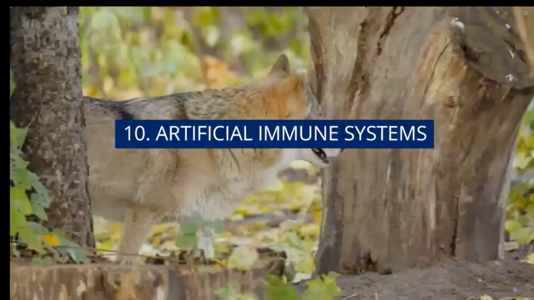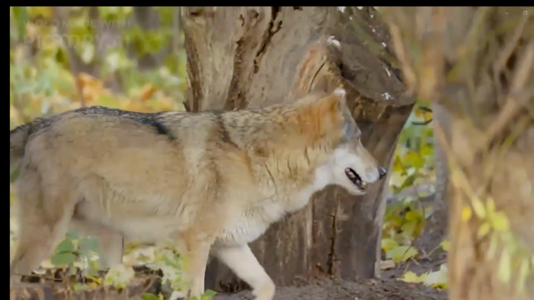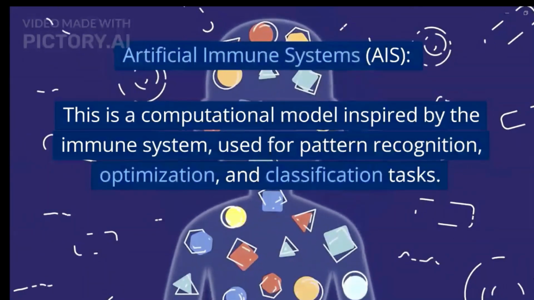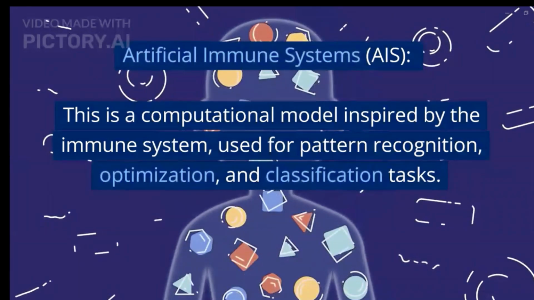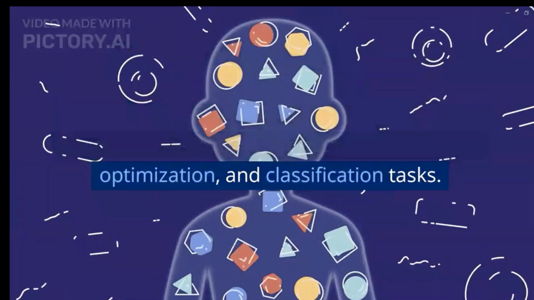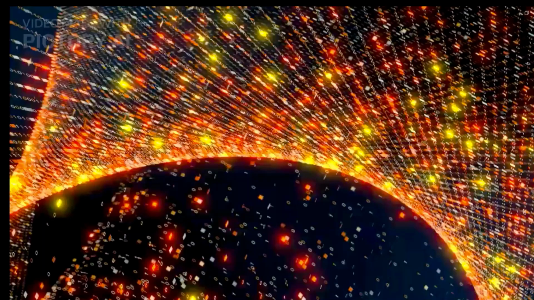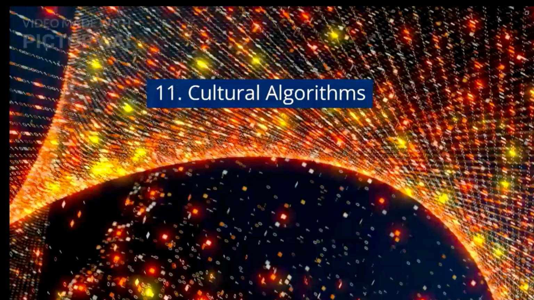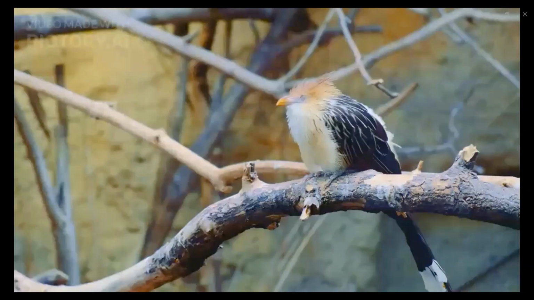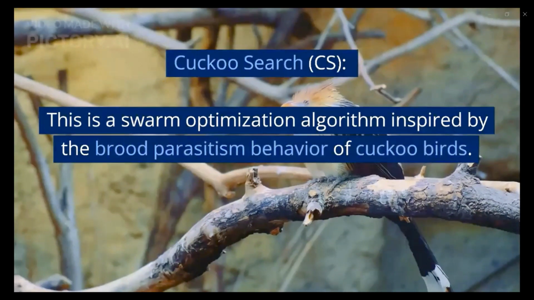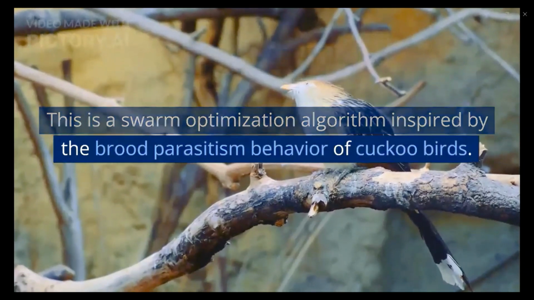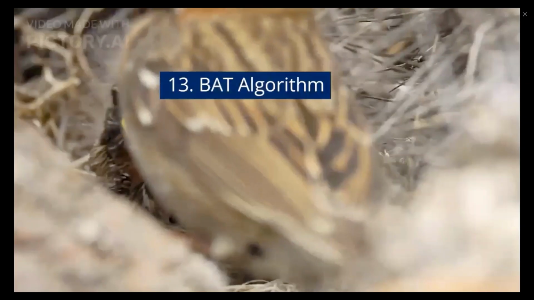The next is artificial immune system. This is a computational model inspired by the immune system and used for pattern recognition, optimization, and classification tasks. And the next is cultural algorithm. Then the next is cuckoo search. This is an optimization algorithm inspired by the brood parasitism behavior of cuckoos.